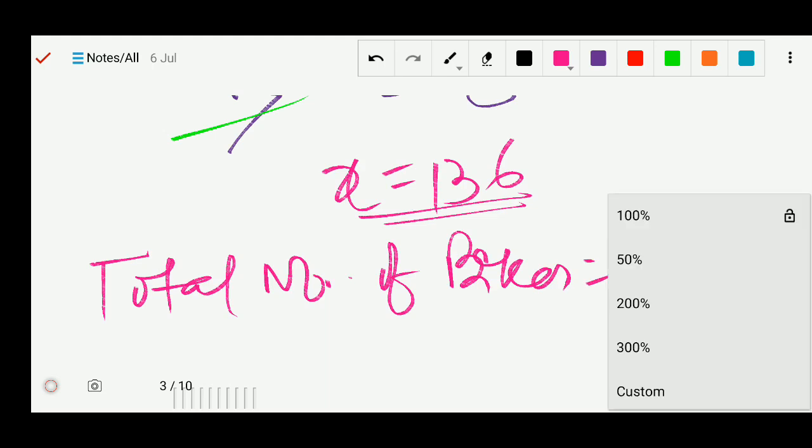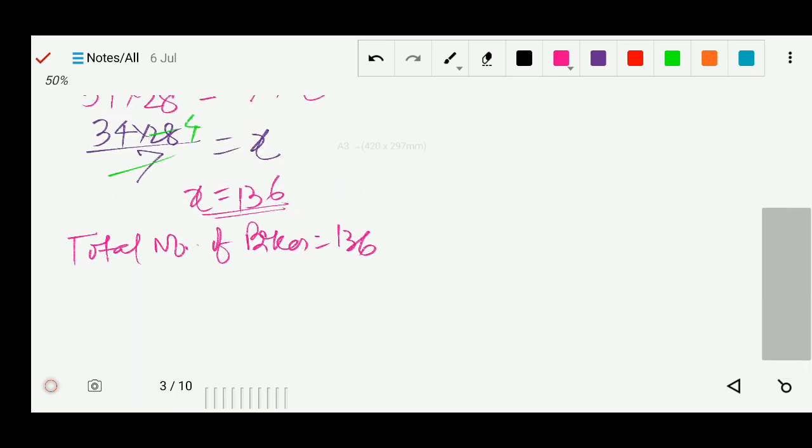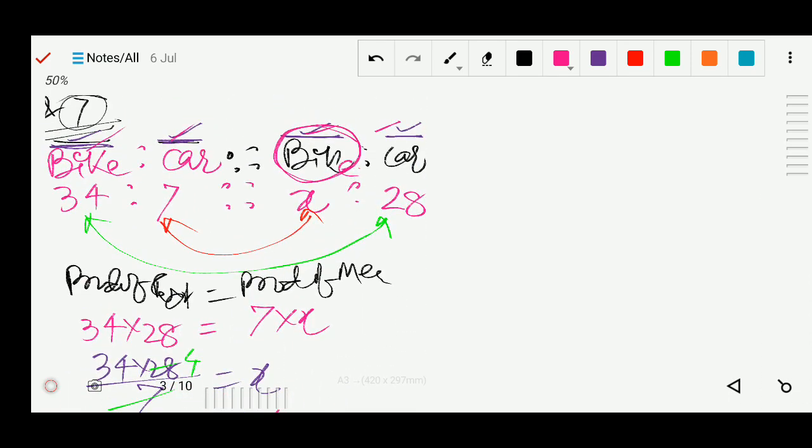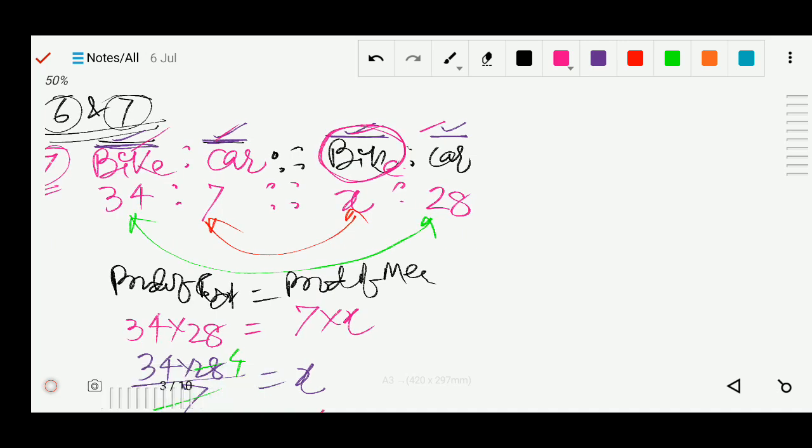Got it? So this is your answer, 136. In this question, you always have to be careful when you are writing the ratio. Here I wrote the ratio like bike and car, so this order, bike and car, I have to maintain here too. Bike, car, we wrote here, so here also we will write bike, car, not car and bike. Only this thing you have to take care of. Okay, then after that you can do it.